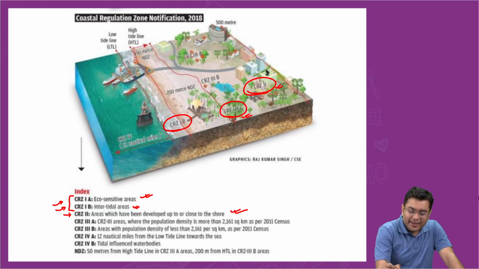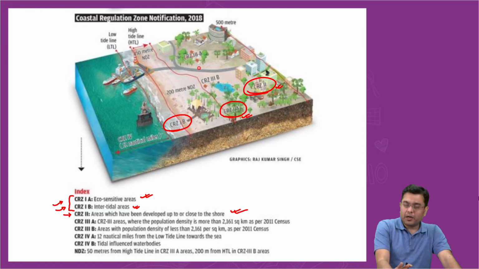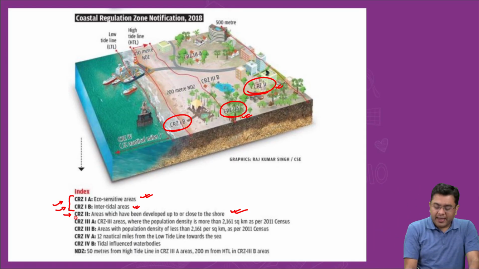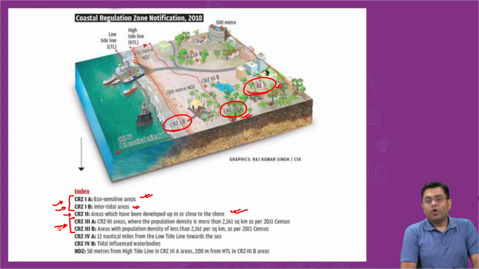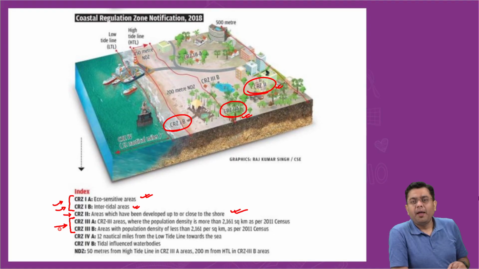Then CRZ3, which was the populated area across the coastline, that has again been divided into CRZ3A and 3B. Why this was done was, basically it was found out that because of the coastal regulation zones, it has become impossible for development of infrastructure in the public settled areas, right?